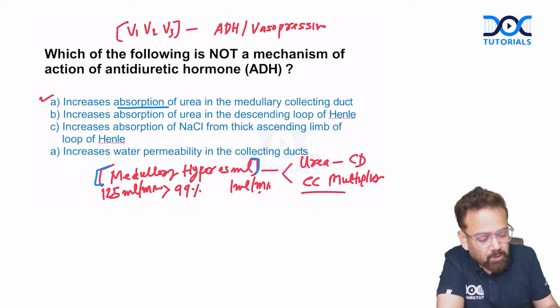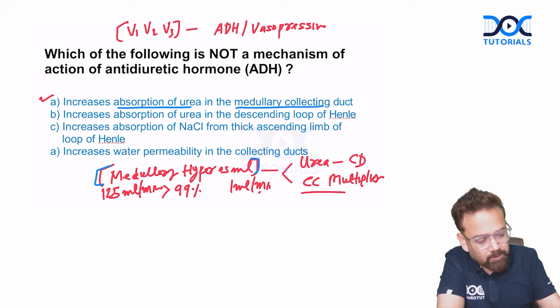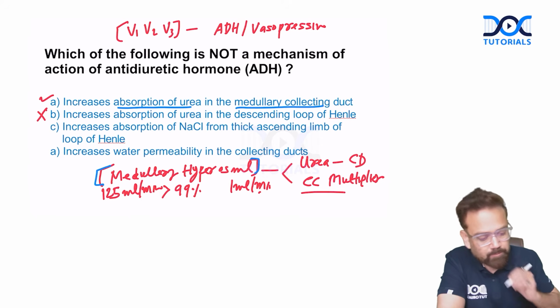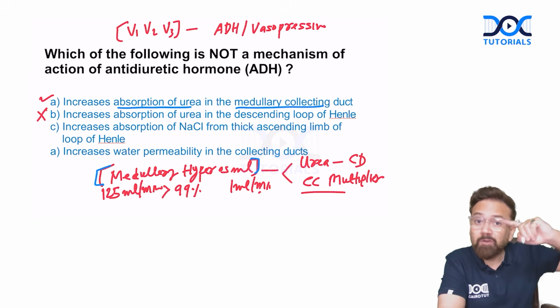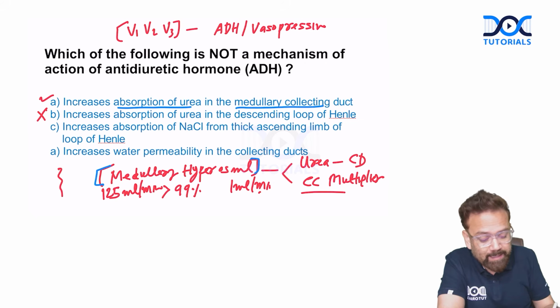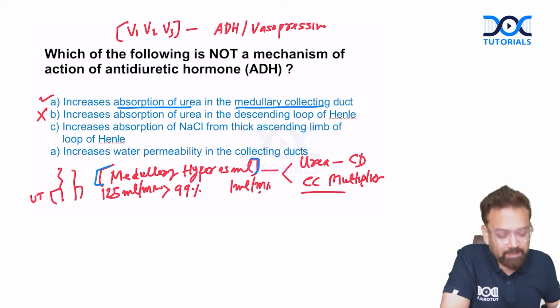Number two, increase absorption of urea in the descending loop of Henle. No, it is absolutely wrong. This will be the answer. Urea is secreted everywhere, but reabsorbed only at the late collecting duct because there are urea transporters which are activated by ADH.